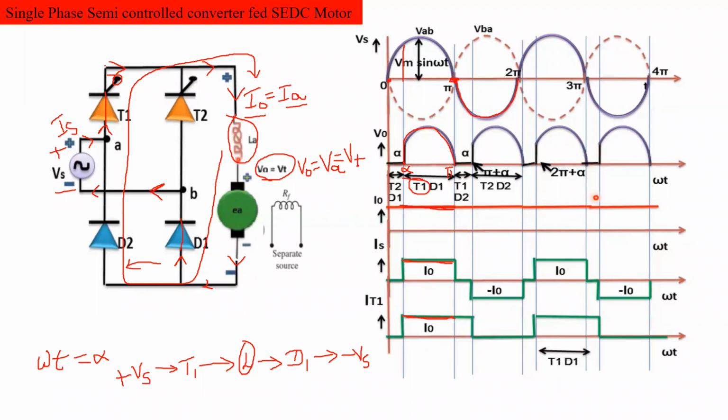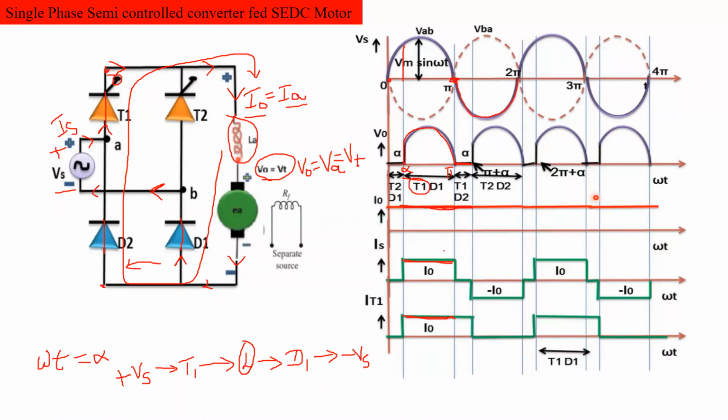So now this terminal will be short circuited, because these are switches. So the output voltage is 0, but the current is still flowing through the motor terminal and the load circuit. If you assume a constant current, that depends upon the value of the inductance. If you assume a large value of inductance, the current flowing through the armature circuit is constant.